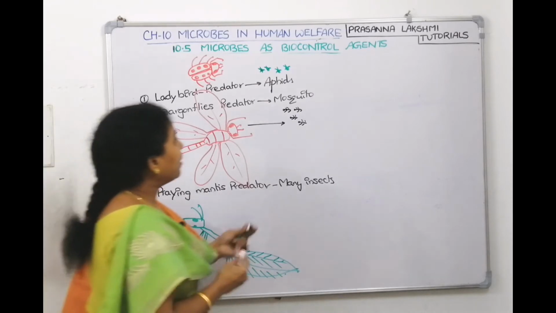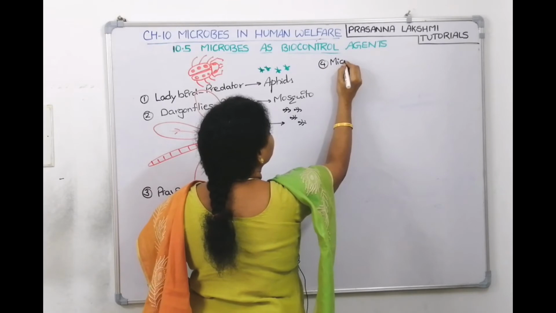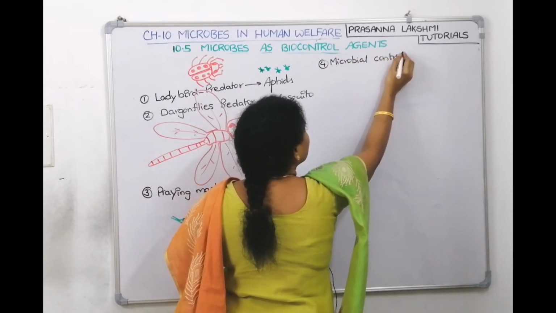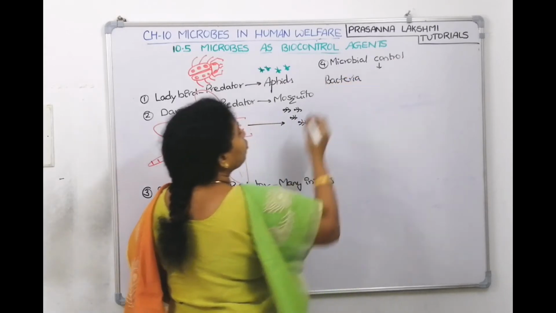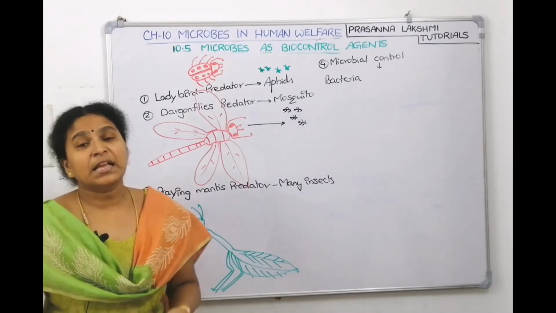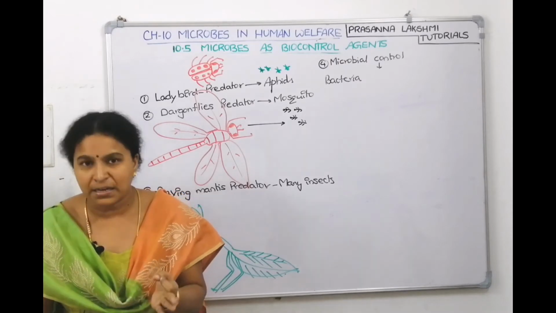Now another example, which comes under microbial control. Under microbial control, we will take the example of bacteria, then we'll take the example of fungus, then we'll take the example of virus.